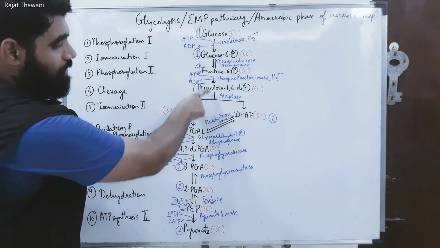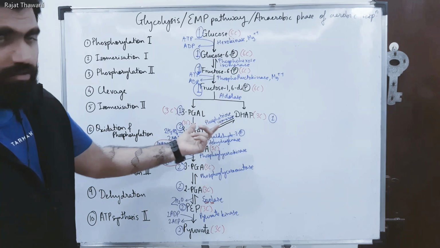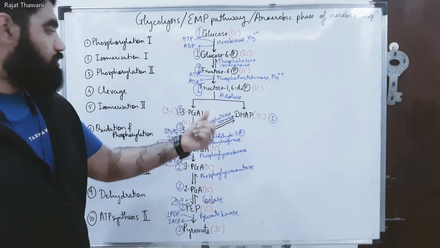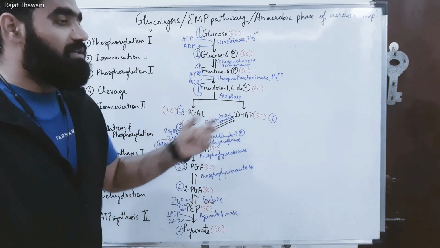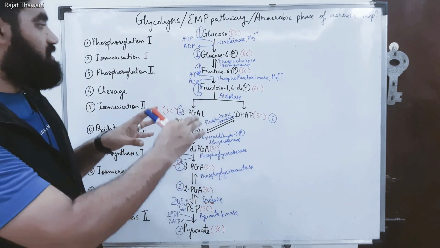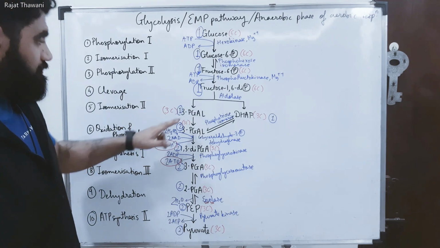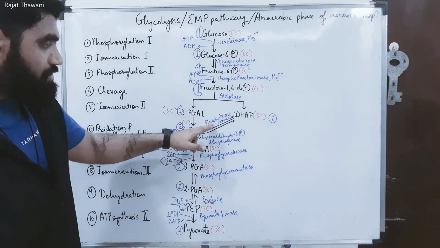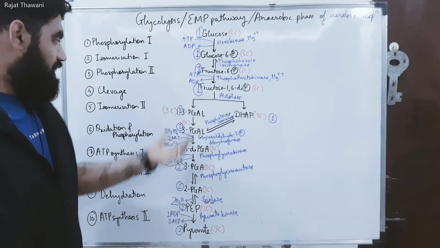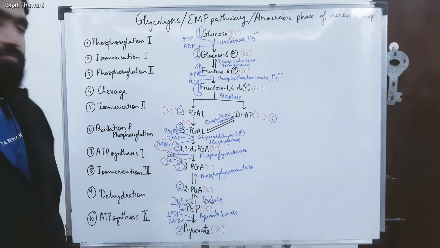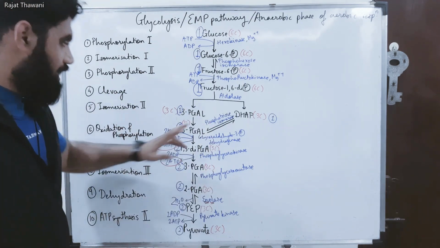In the fourth step you can observe, because of instability, fructose 1,6-diphosphate splits into 2 different molecules, 1 molecule of 3-PGAL and 1 molecule of DHAP. So they are getting cleaved. The fructose 1,6-diphosphate is getting cleaved, therefore it is called cleavage, the fourth step. In the fifth step, you will observe isomerization taking place. DHAP is isomerized into 3-PGAL. So again isomerization 2, right? These steps might not completely synchronize, but understand the meaning.